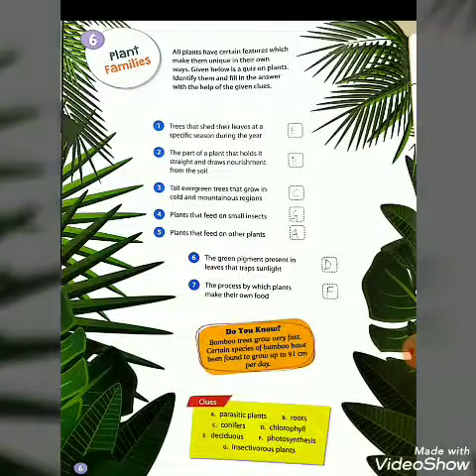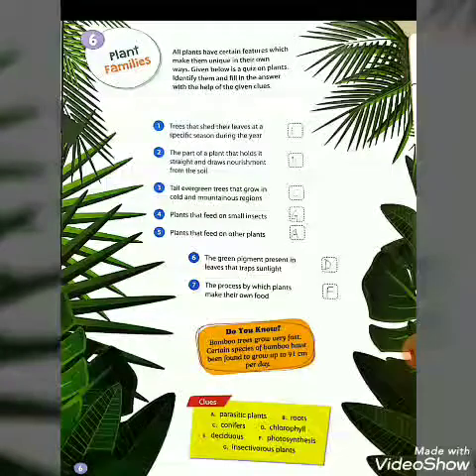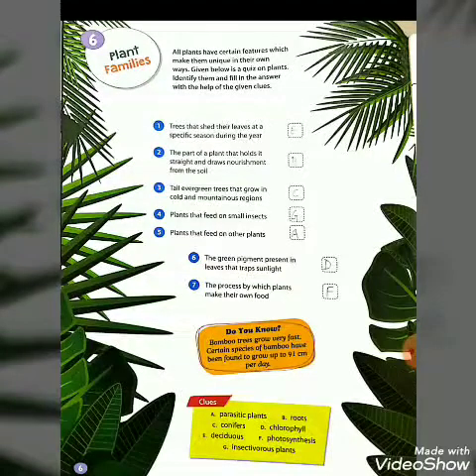And the last one is very important. I already explained it: the process by which plants make their own food is known as photosynthesis. Don't be confused about chlorophyll and photosynthesis. Chlorophyll means the green pigments present in the leaf that trap sunlight, and photosynthesis is the process by which green plants make their own food.